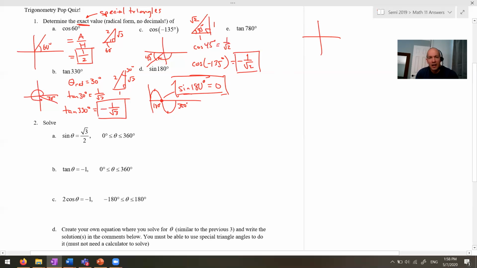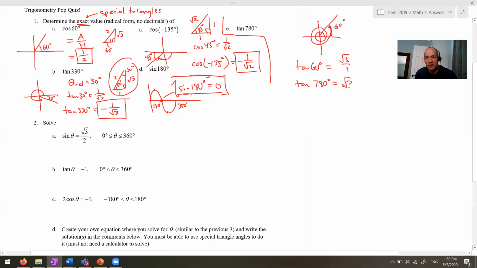Okay, and then this next one, tan of 780. Well, how many times do we spin around? So one spin is 360, another spin is 720, and we're going a 60-degree reference angle beyond that. So tan of 60 degrees, I feel like we've almost done that, so I'm just going back looking at this guy here. You can see that tan of 60, here's your 60 in there, it'd be root 3 over 1, and therefore we can conclude that tan of 780, which is also in quadrant 1, the same quadrant, is also root 3 over 1, or just root 3.